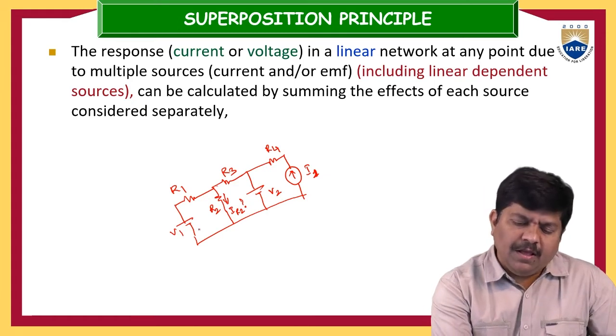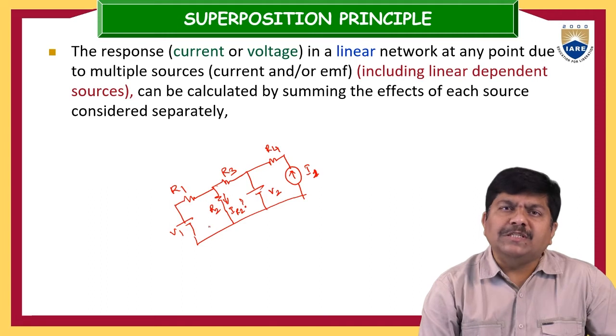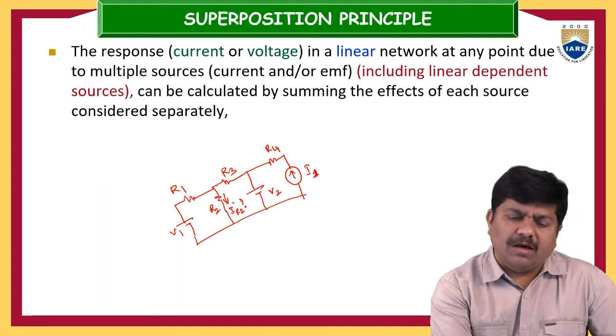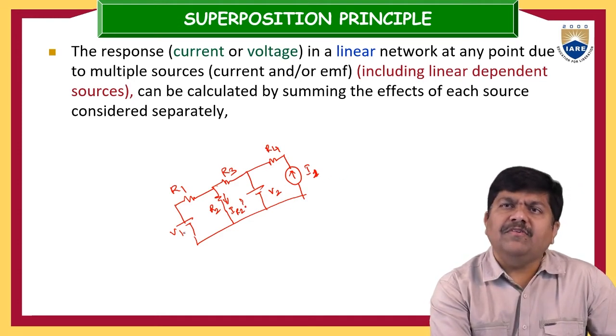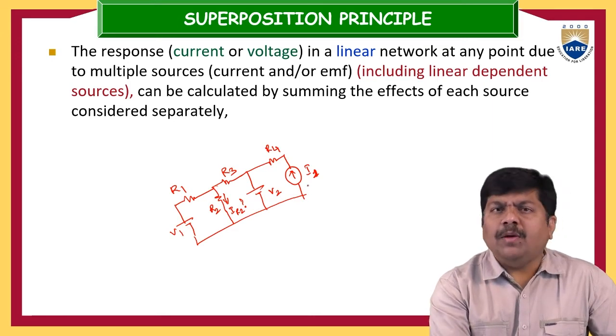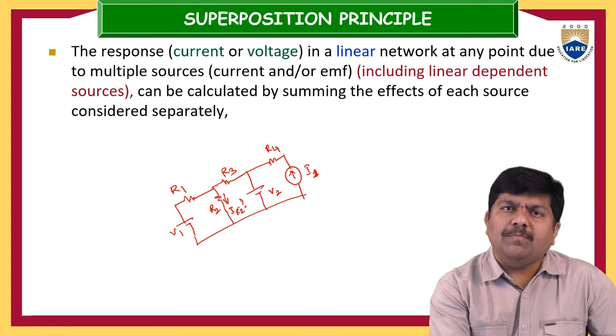Now see here, with the help of the superposition principle, how can you find out the response through R2? So how much is the IR2 current? Here there are three sources, voltage sources V1, V2 and a current source I. So there are multiple sources: 1, 2 and 3.